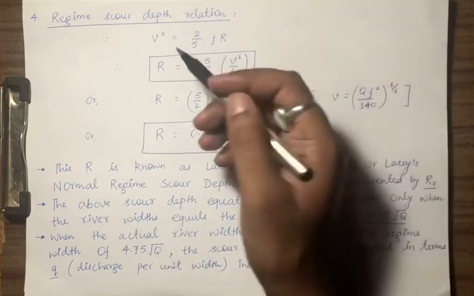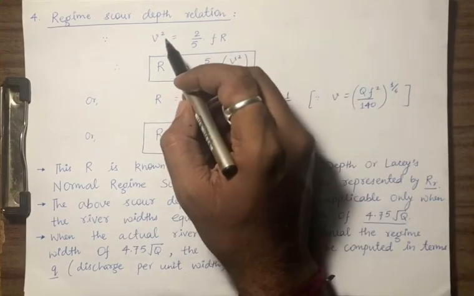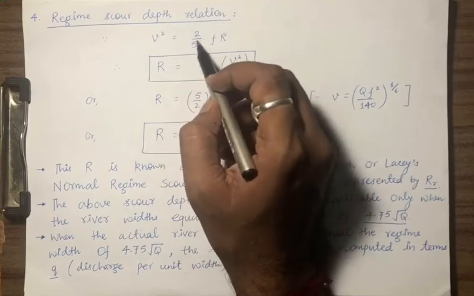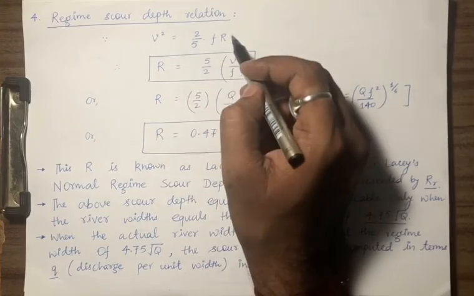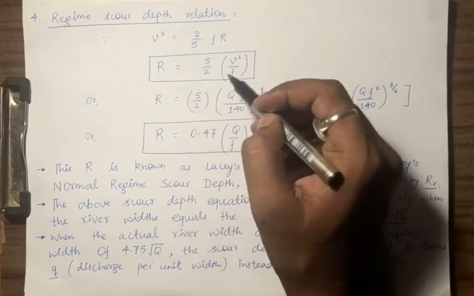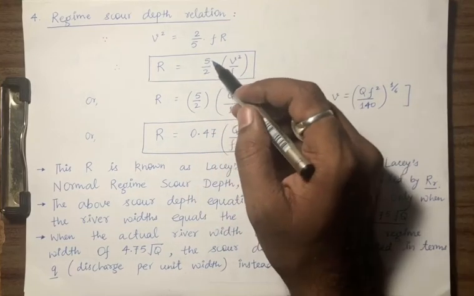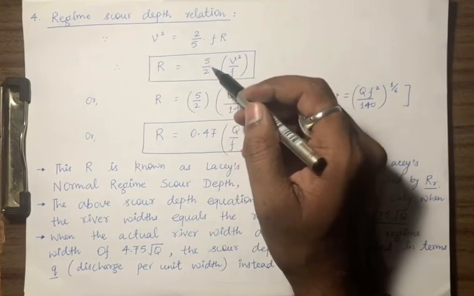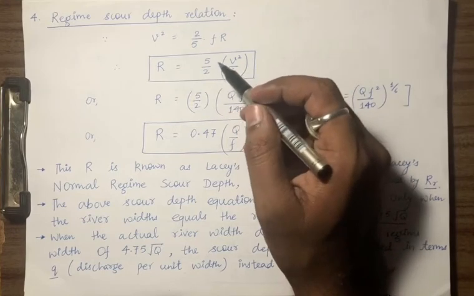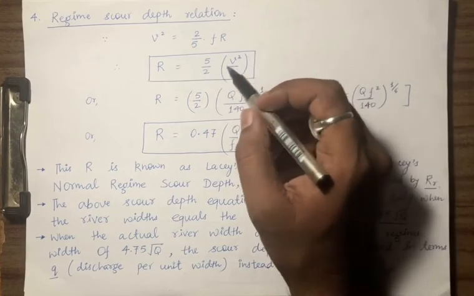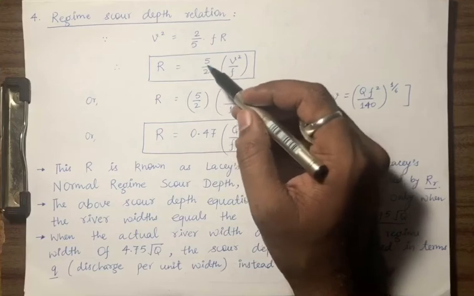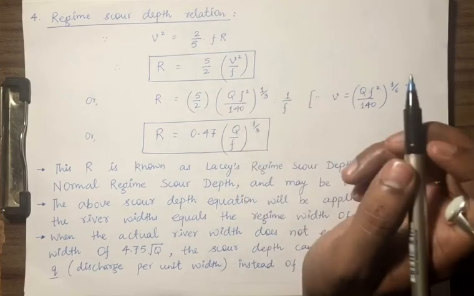This is very easy because directly we have one formula, V square is equal to 2 by 5 f into R. We want to calculate R. R is 5 by 2 V square by f. This is written as 5 by 2 everywhere. I don't know why they are not writing 2.5 directly, but Lacey proposed it like this, so we will also write 5 by 2 V square by f.